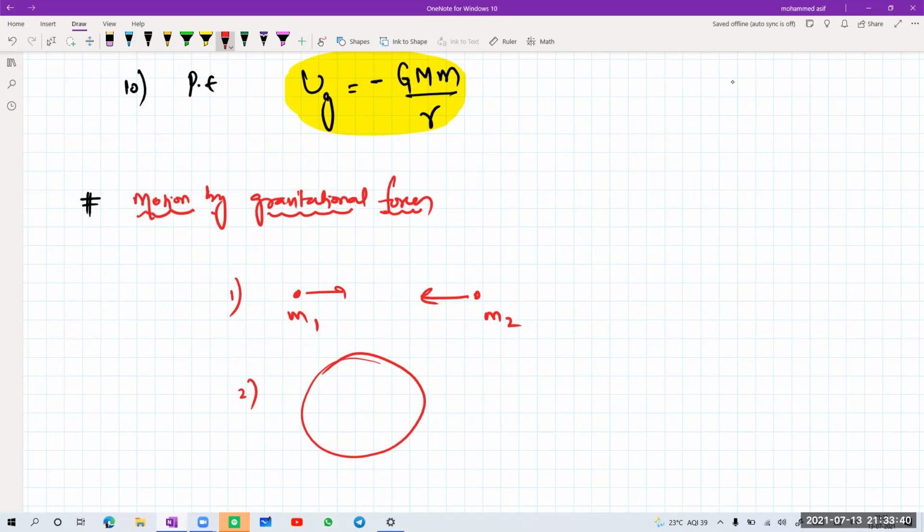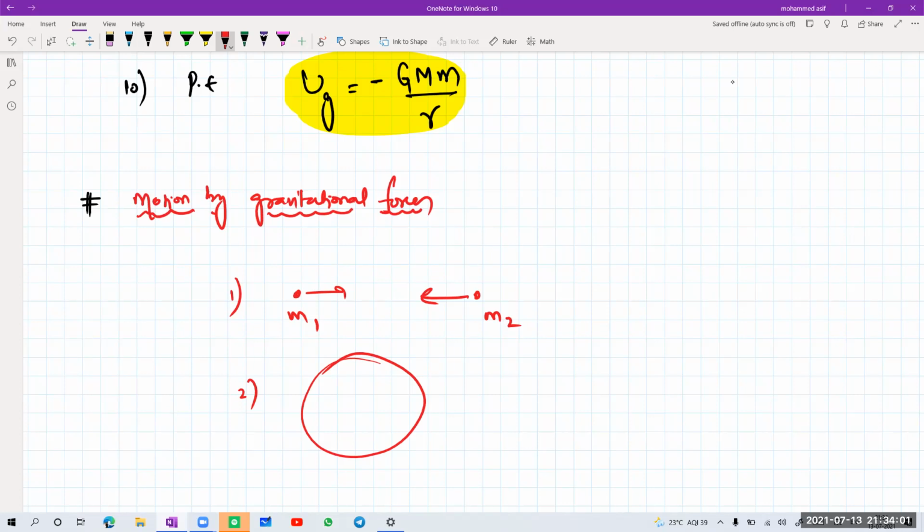So they need not move in a straight line. They can also be in a circular path, which means the particles are rotating about their common axis. In both these cases, we can fix one of them and treat the other particle using the reduced mass concept and then do the problems.